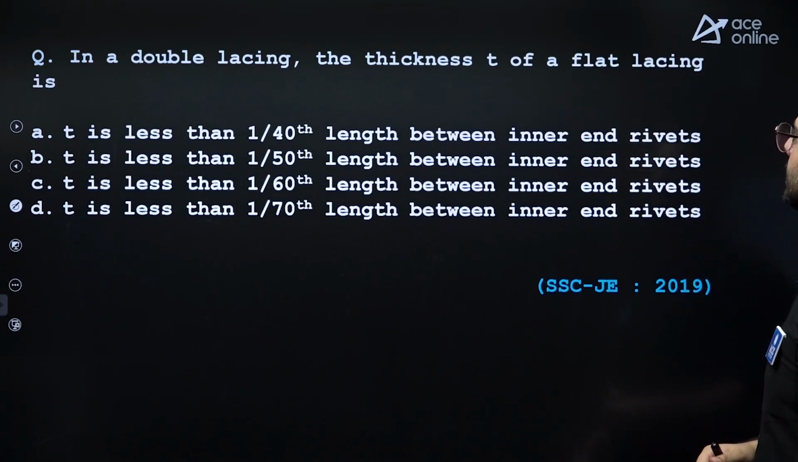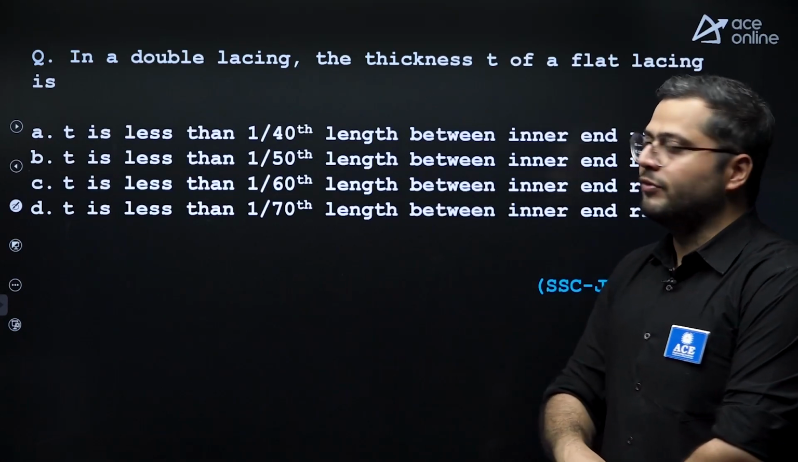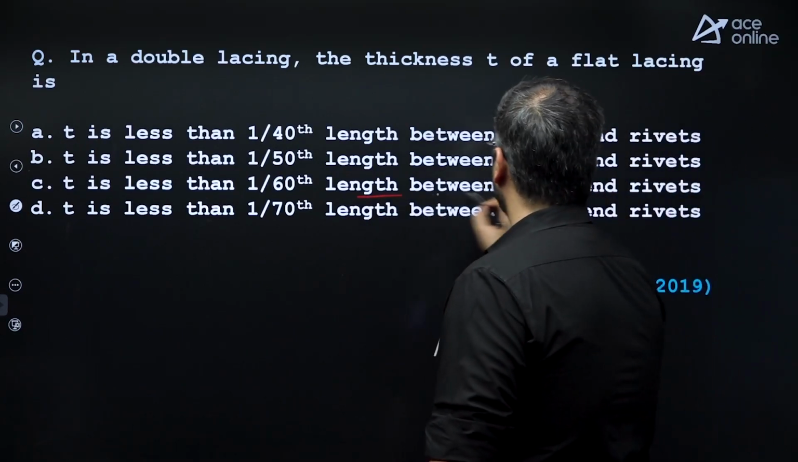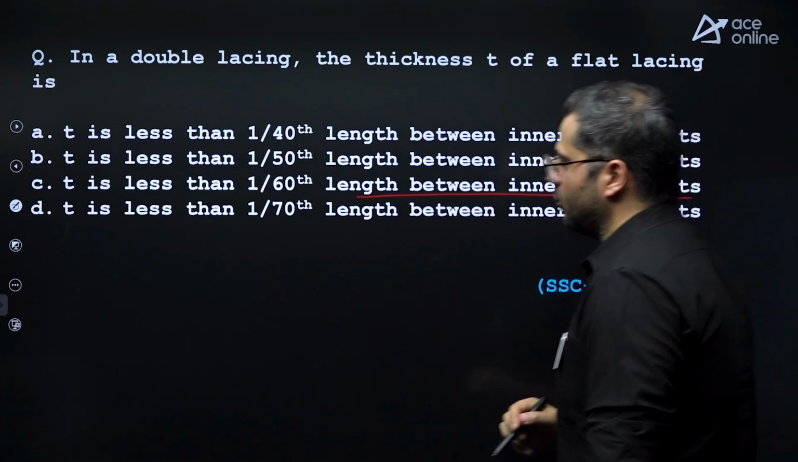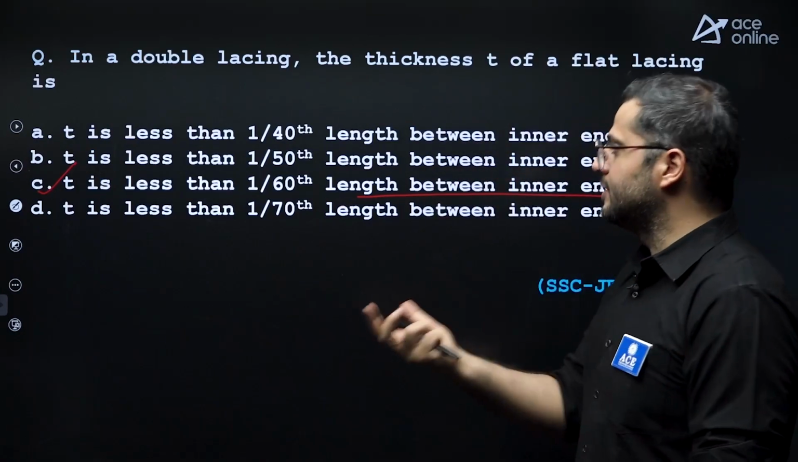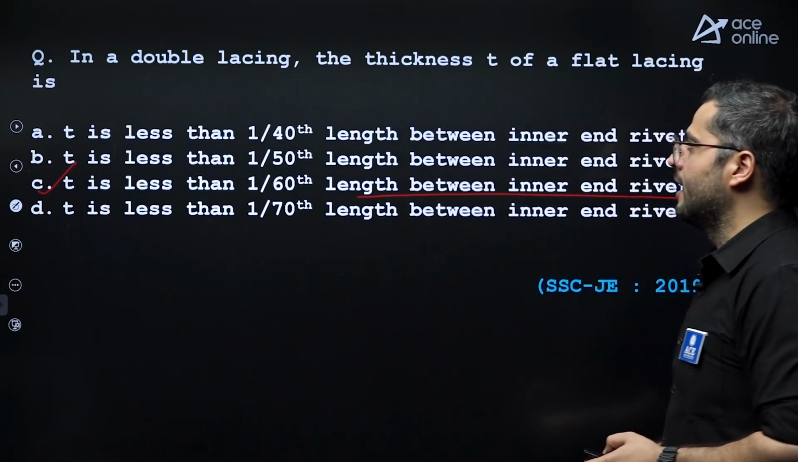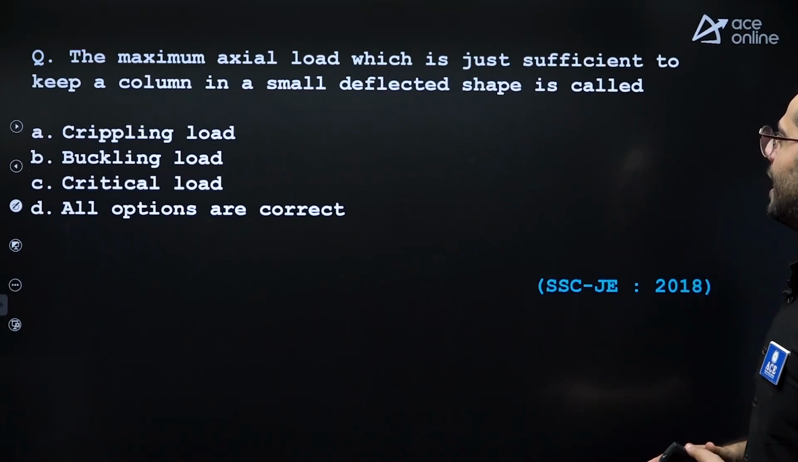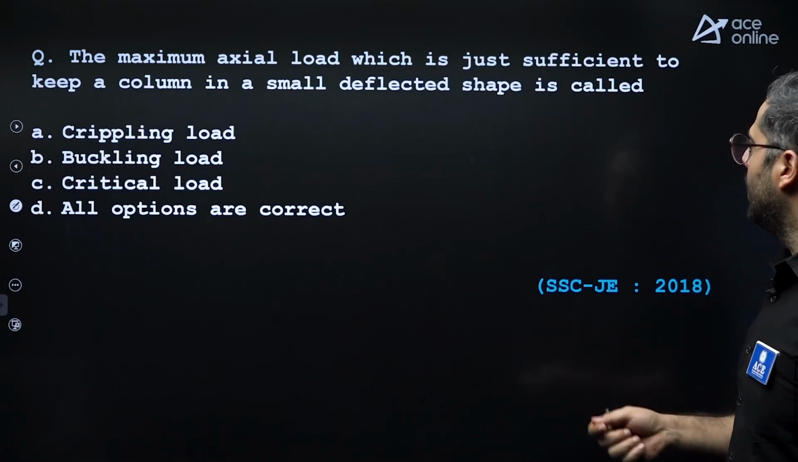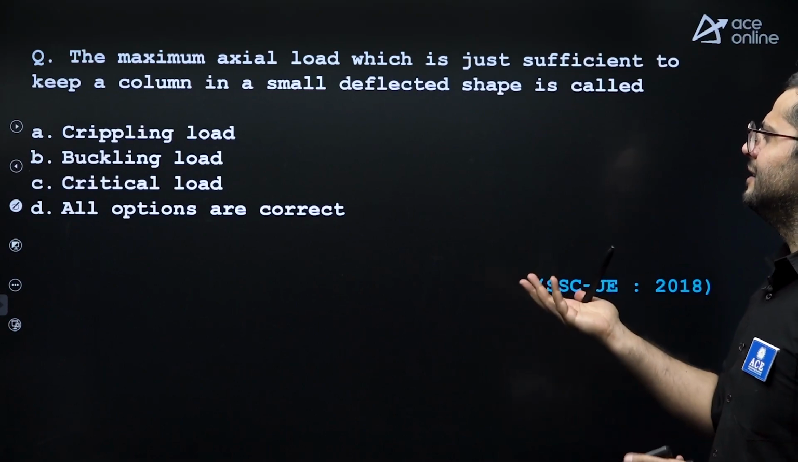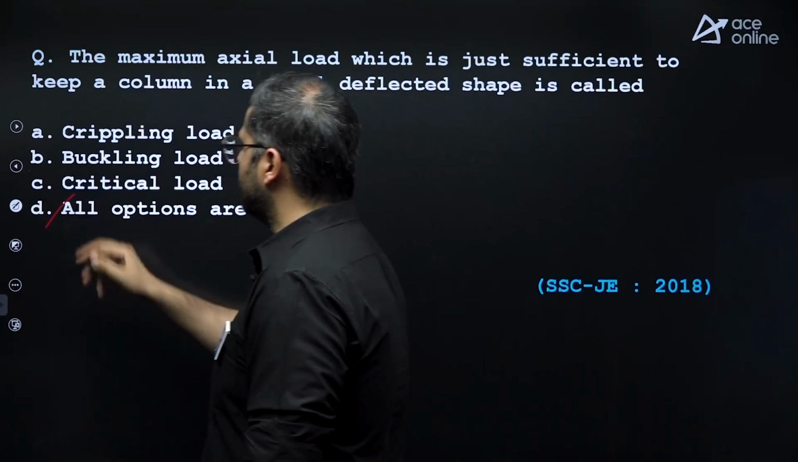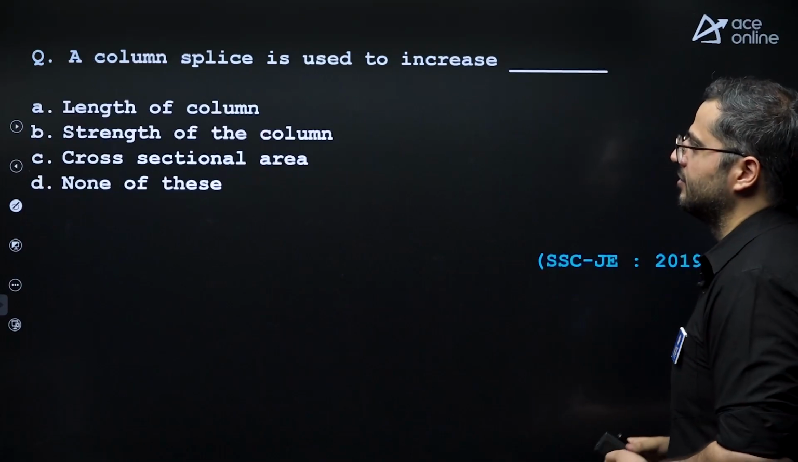Next, in double lacing, the thickness of the flat lacing is, so for double lacing system, it is 1/60th of length between the inner end rivets, right? So option C is correct. This was asked last year also, last engineering services exam prelims as well. Next, the maximum axial load which is just sufficient to keep a column in small deflected shape. It's very easy. Crippling load, buckling load, all the options are meaning the same. Option D is correct. Next question.